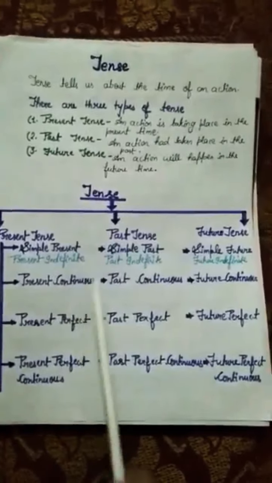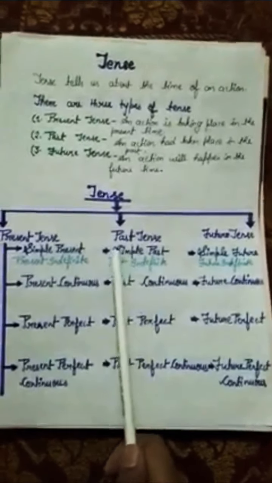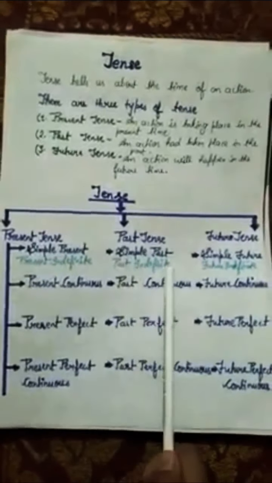Same way, types of past tense. First is simple past. It is also called past indefinite. Second is past continuous. Third is past perfect. Fourth is past perfect continuous.